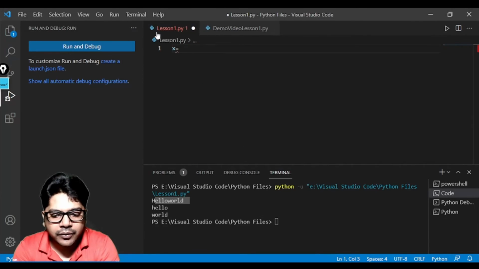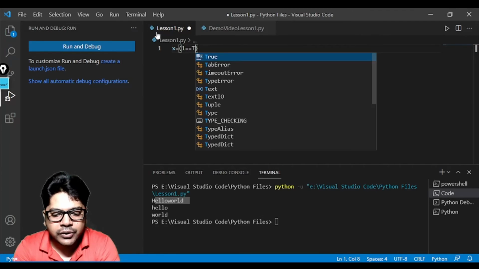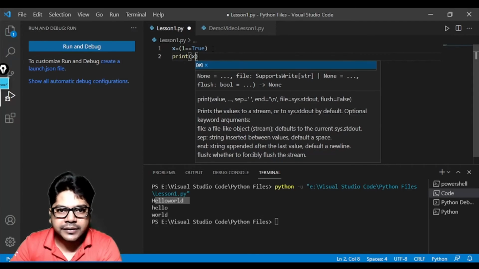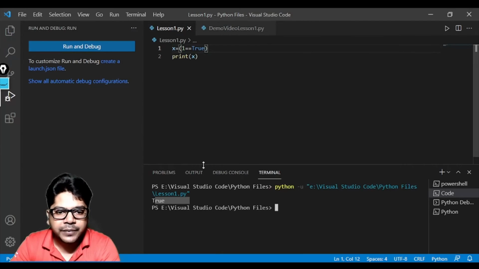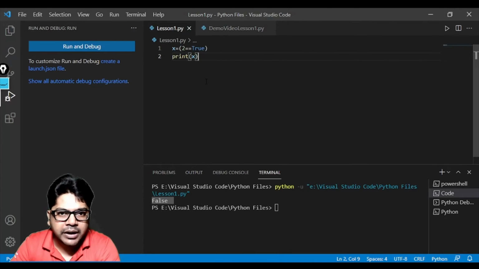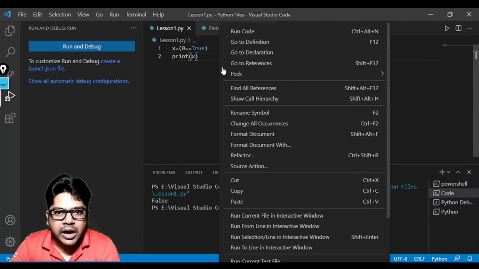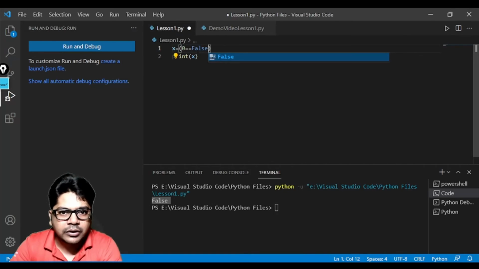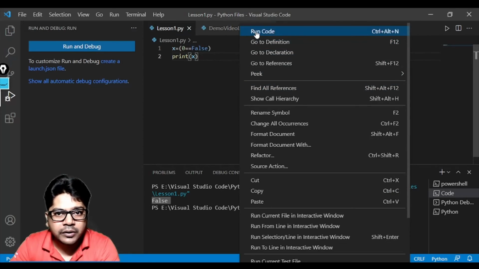So we have x equal to (1 == True). Okay, and then I write print x. Now you see I'm getting True. But if I change this to 2, the moment I change it to 2, I'll get False. Can you see that I'm getting False now? And if I make this 0, I'll again get False. But the moment I make this True as False over here, 0 == False, then I'll get True.